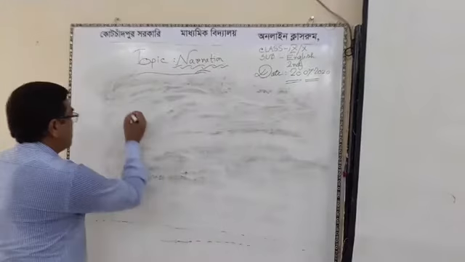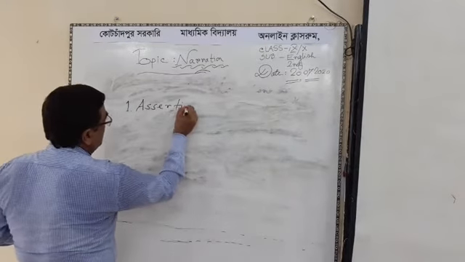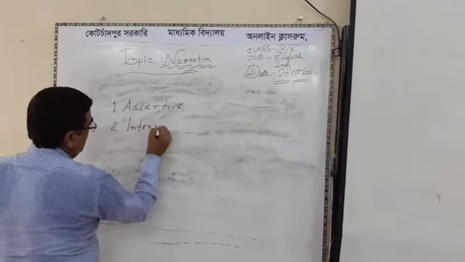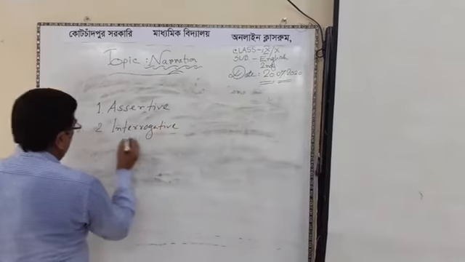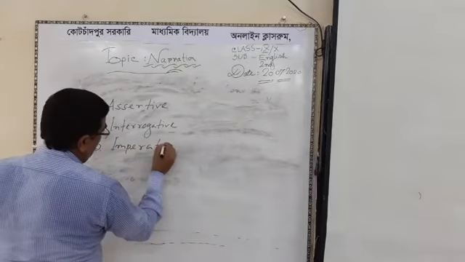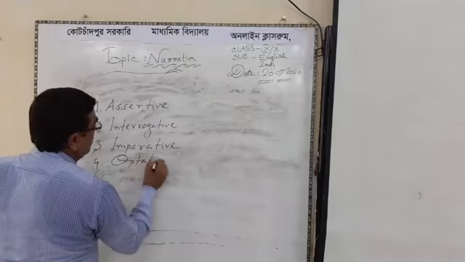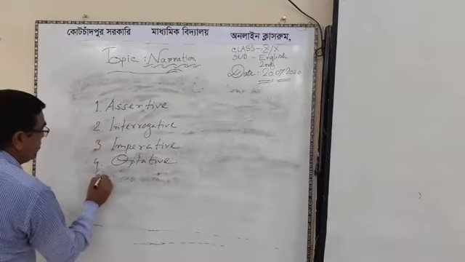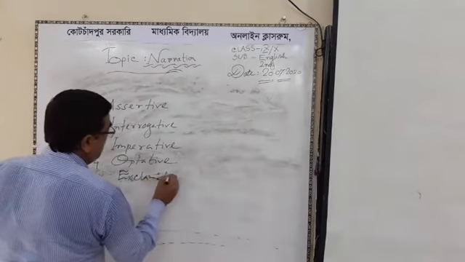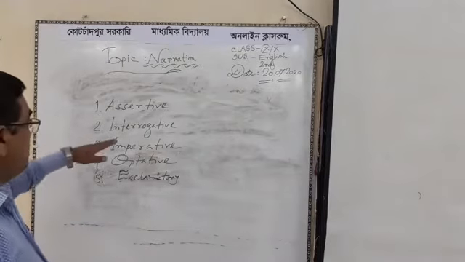That means first, assertive sentence. Second, interrogative sentence. Third, imperative sentence. Fourth, optative sentence. And last of them, number five, exclamatory sentence. Okay, exclamatory. Okay, and we have to know a clear concept about the assertive sentence.